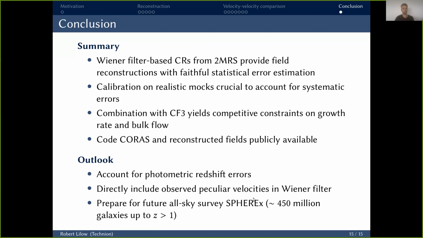And in the long term, we want to prepare all of this to be applied to the next big all-sky survey, SPHEREx, which will reach much higher redshifts above 1 and increase the number of galaxies by a factor of 10,000. So there, the efficiency and especially the scalability of our approach really will become important.